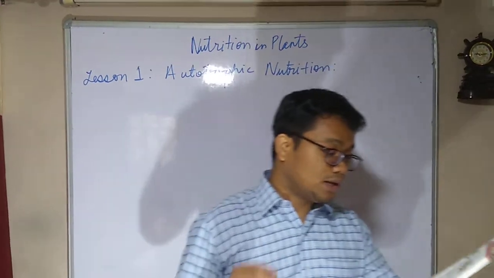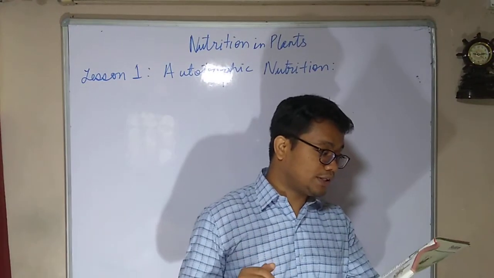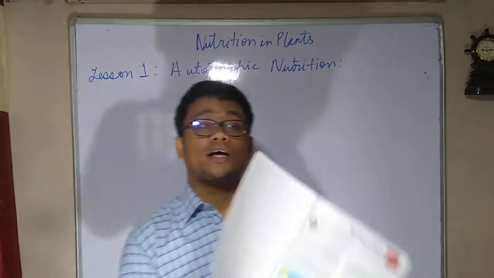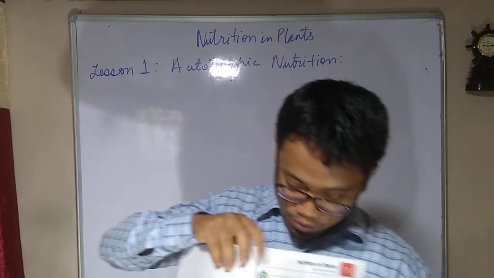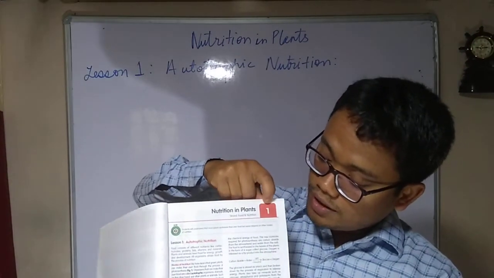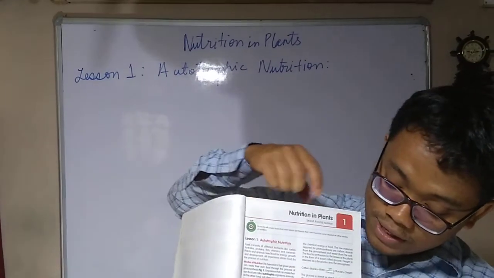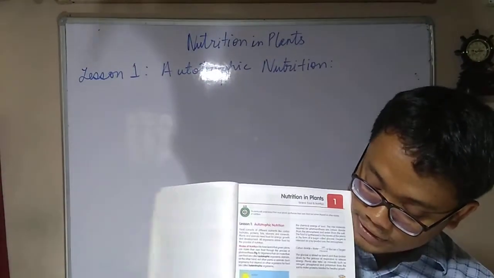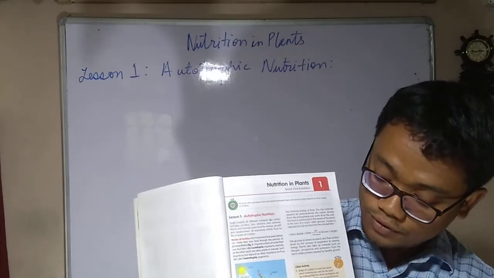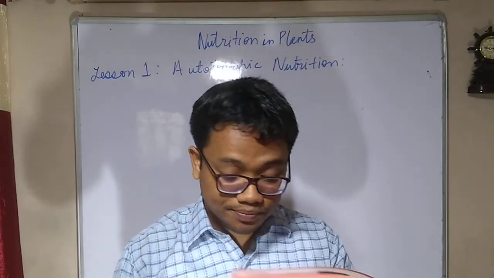Children, for today, in your classwork copy, I want you to write the heading of this chapter, and I also want you to write the block name. I want you to draw this diagram in your classwork copy.